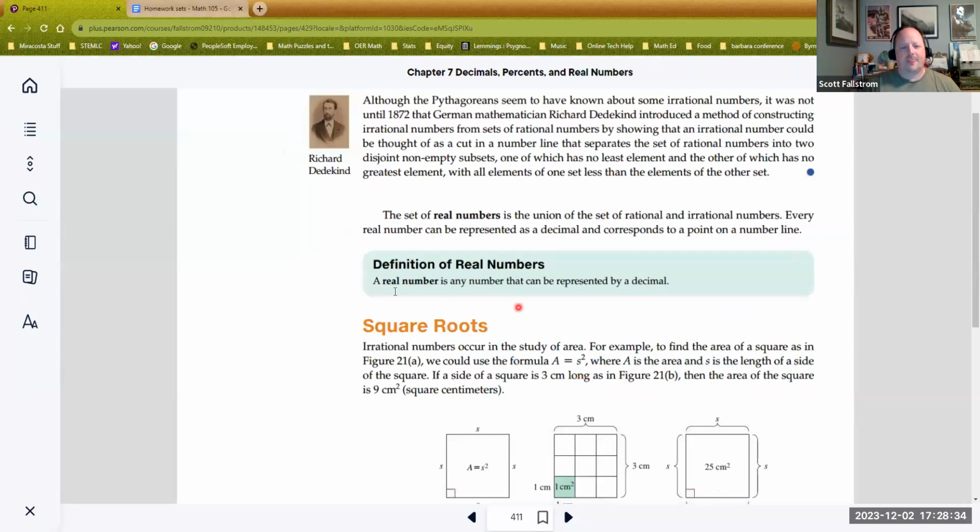So, a real number. What is a real number? A real number is any number that can be represented by a decimal. That means it's the union of the irrational and the rational numbers. Again, if it is a terminating decimal, that means it's a rational number. If it's a repeating decimal, that means it's a rational number. And if it's non-terminating and non-repeating, we would say it's irrational.